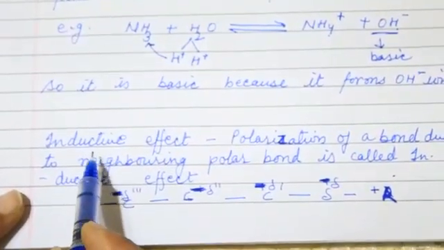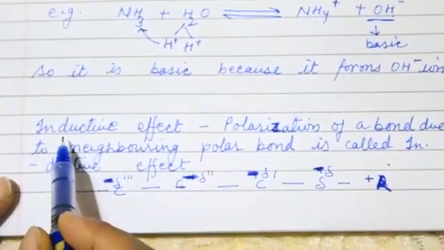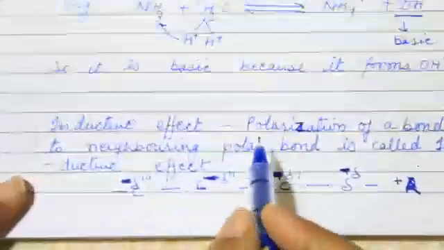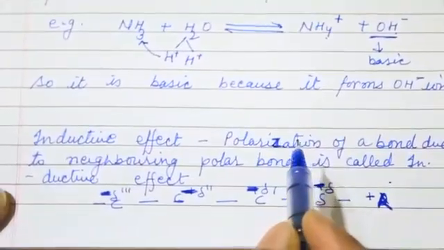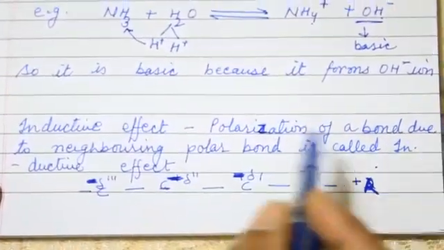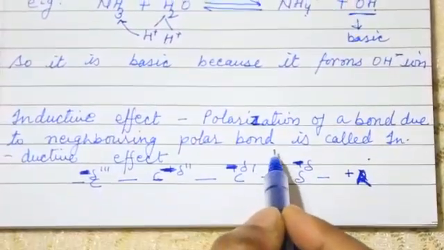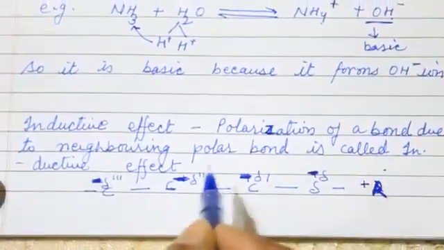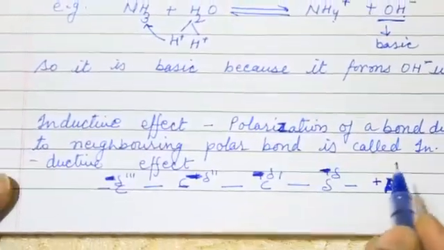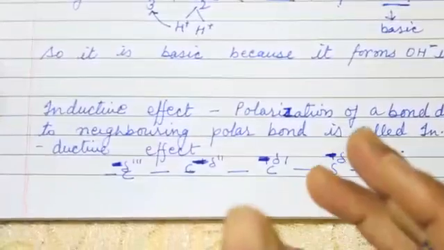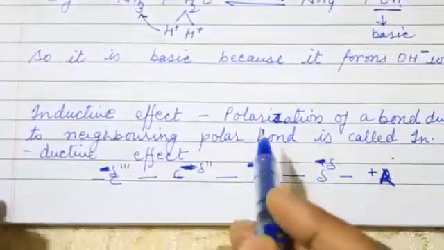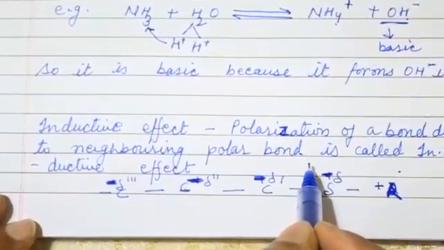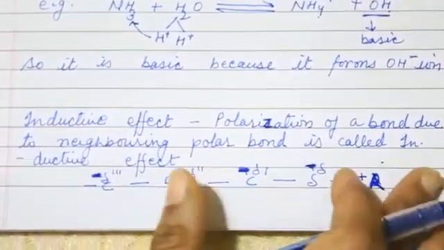You have studied in 11th class about inductive effect. Inductive effect is the polarization of a bond due to the neighboring polar bond. So polarization is what? Plus and minus attraction formed between two atoms due to the polar bond. So it is known as inductive effect.